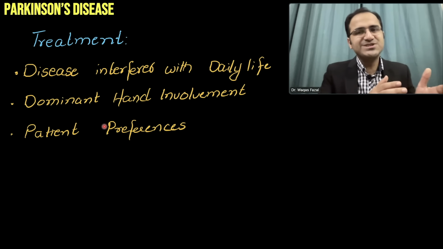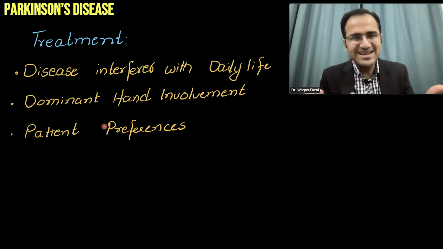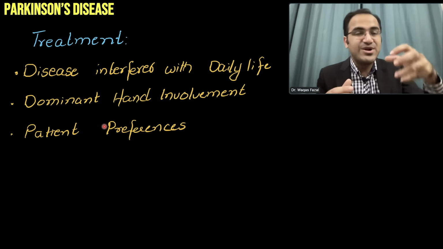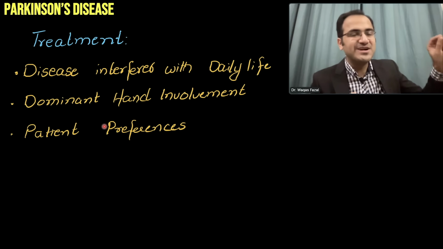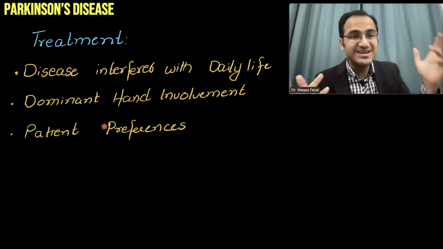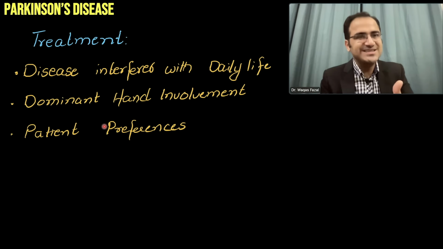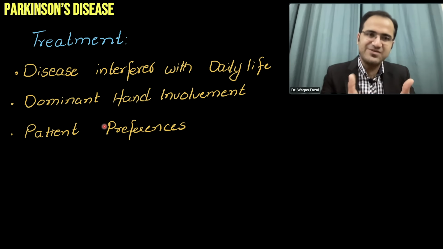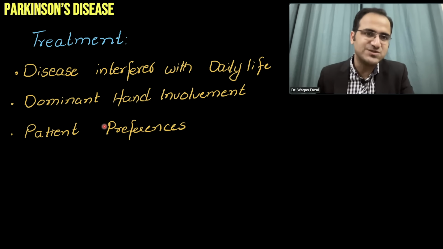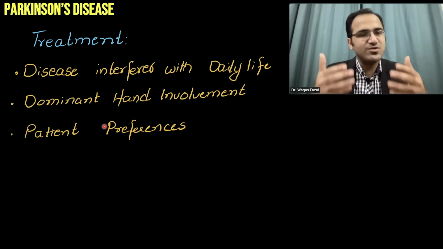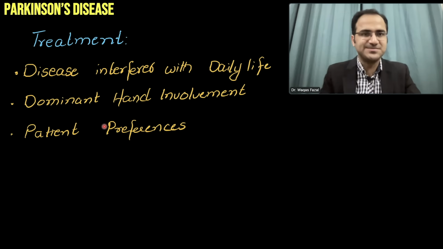Treatment is given if the patient's disease is interfering with the daily life, as if the patient is having a dominant hand involvement. If the patient was a teacher and he used to write at the board and now he cannot teach because he cannot write at the board, you need to treat that patient. And patient preferences are also important. If a patient does not want drugs, you cannot give drugs to that patient. If the patient wants treatment, you have to consider the patient preferences.